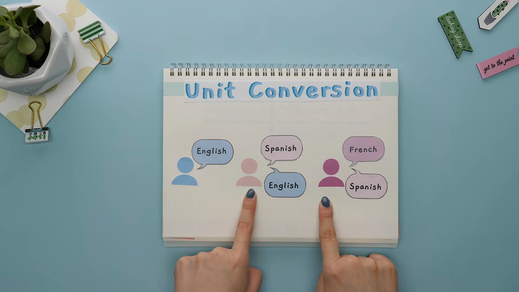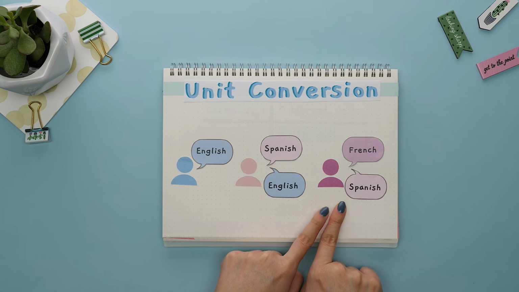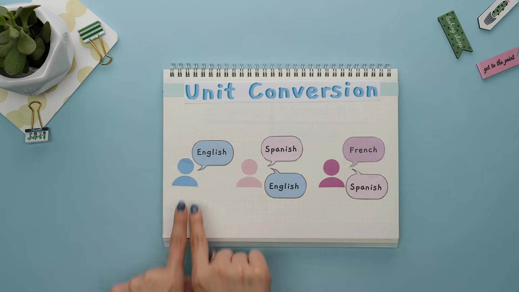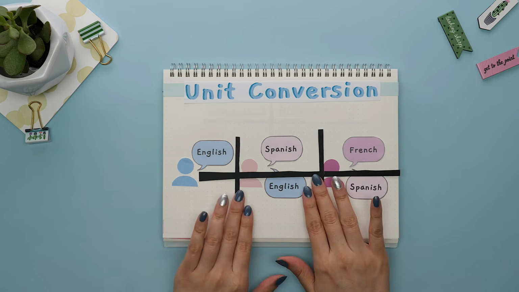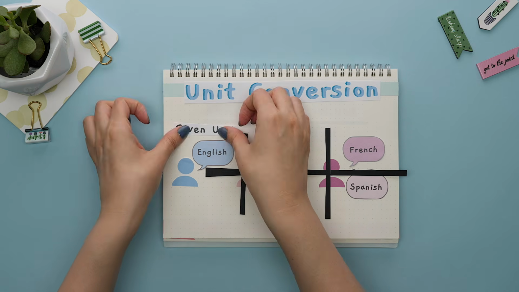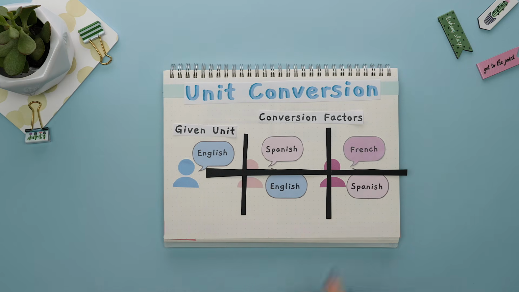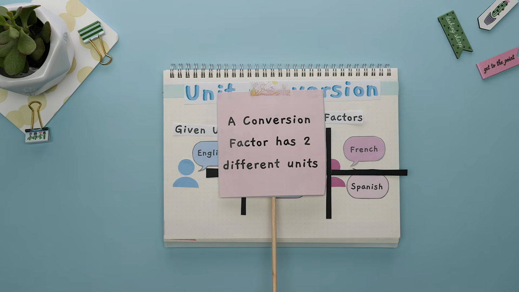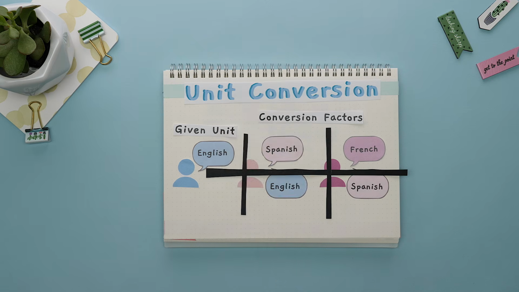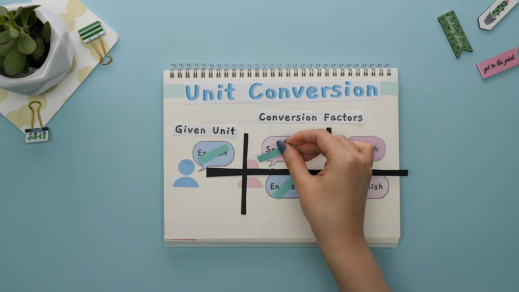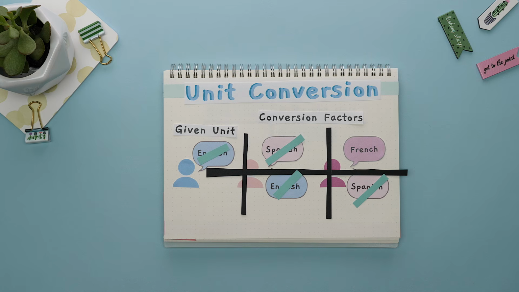Notice how the people who knew two languages were either in the middle or at the end of this, and the person who only knew one language was at the beginning. This is how unit conversion works. The given unit is what we start with, and your conversion factors are in the middle and at the end. A conversion factor has two different units. They allow us to go from one unit to a different unit. Notice that we always align the same units across from each other so they can cancel out, and thus allow us to change the unit.